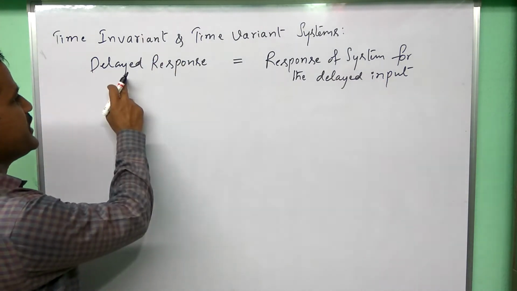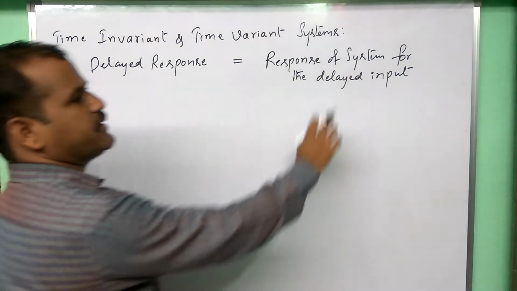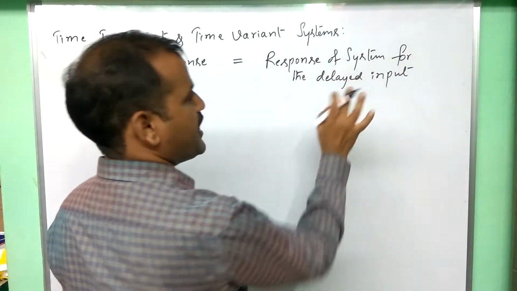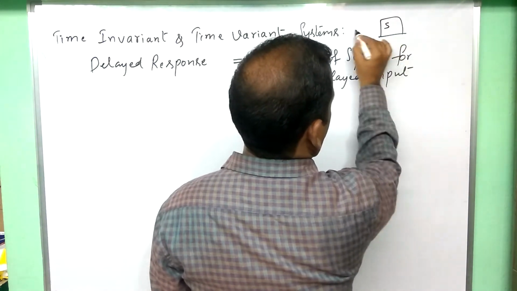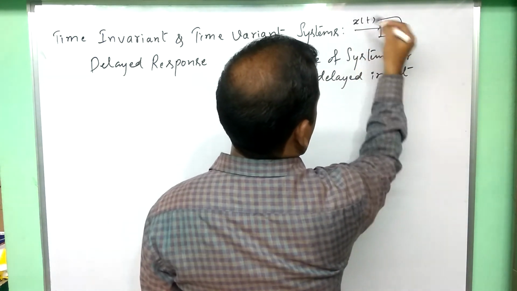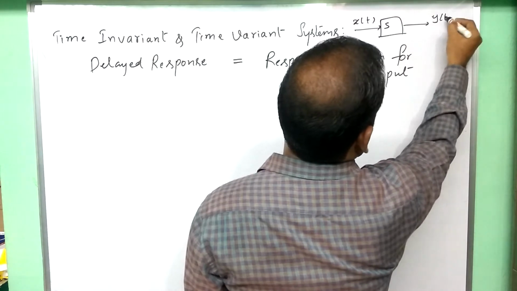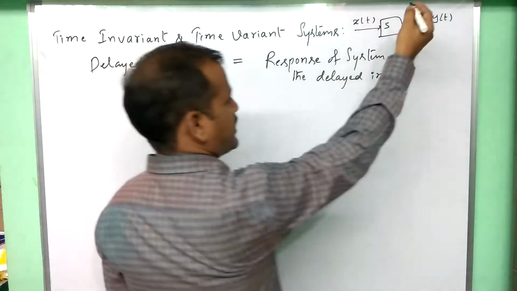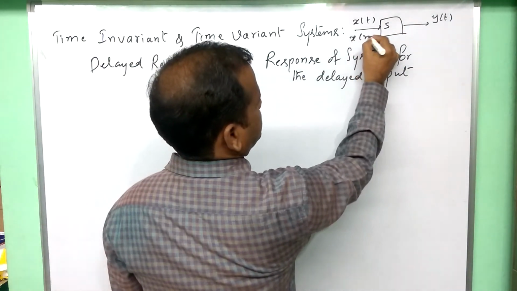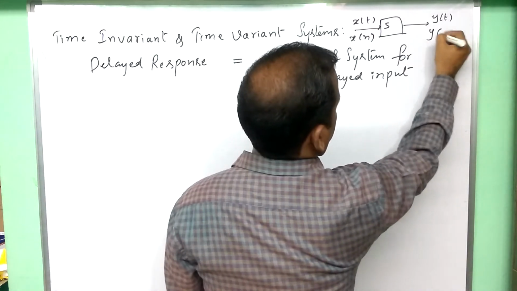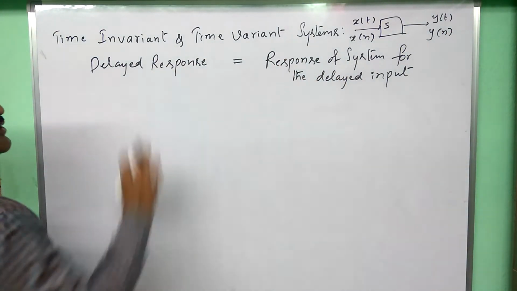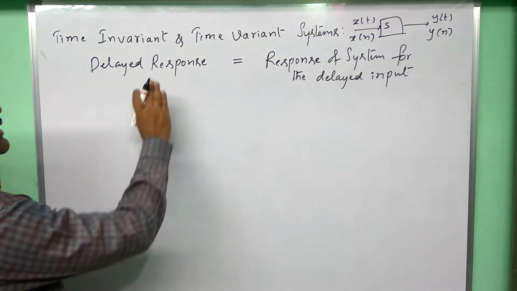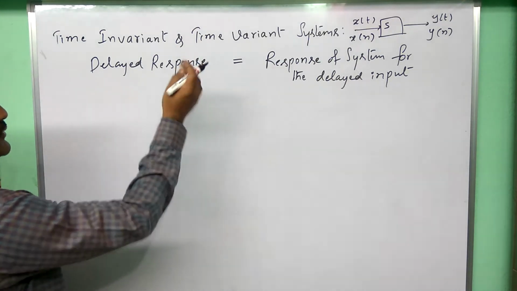So here what it is saying: delayed response of the system, and response of the system for the delayed input. Whatever the system, generally we take x of t as input, y of t as output, if it is a continuous time system. If it is a discrete time system, x of n is input, y of n is output. System response means output.